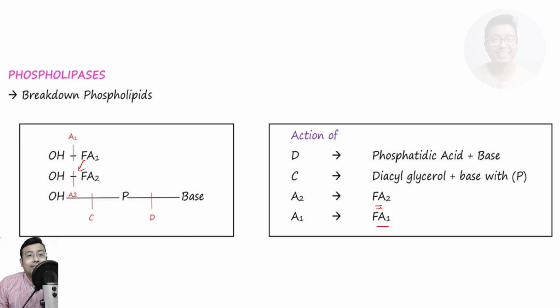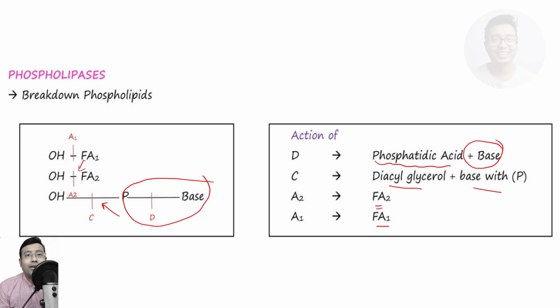Next, phospholipase C. What will phospholipase C do? It will attack over here, the bond between the hydroxyl group and the phosphate group. So phospholipase C action will lead to diacyl glycerol plus the base with phosphate. So this is the base with phosphate. Okay, very important MCQ question. And if phospholipase D acts, we get the base and phosphatidic acid.